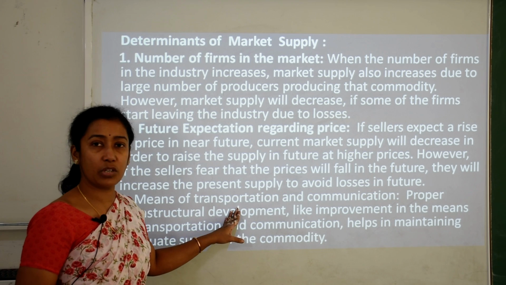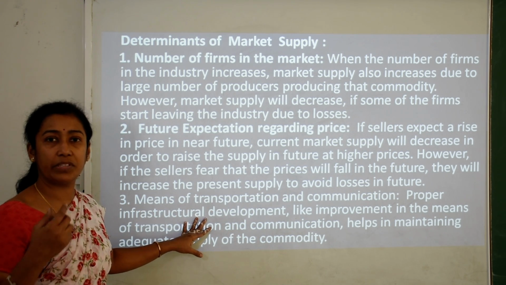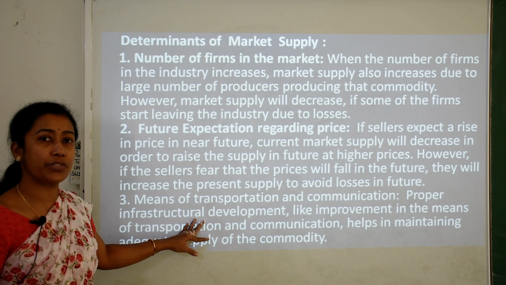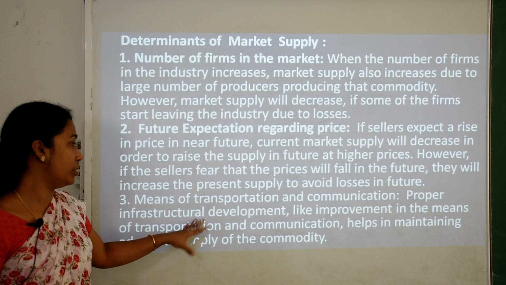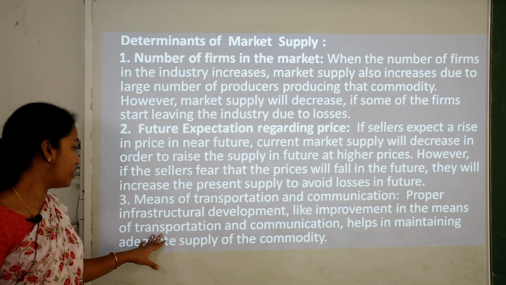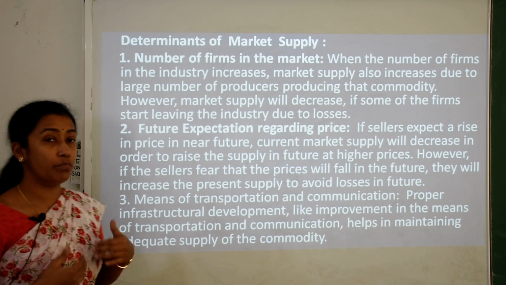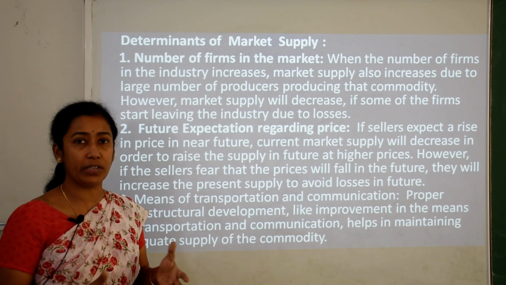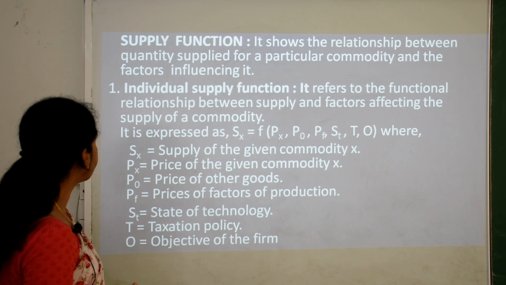Third is means of transportation and communication. Proper infrastructure, that means transportation and communication, is part of the infrastructure facility which is provided to the producer. So proper infrastructure development, like improvement in the means of transportation and communication, helps in maintaining adequate supply of the commodity as per the rising demand.